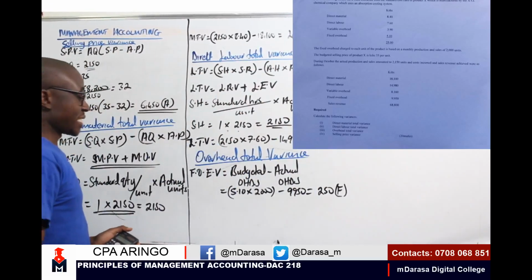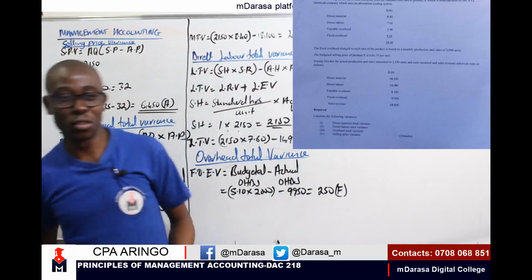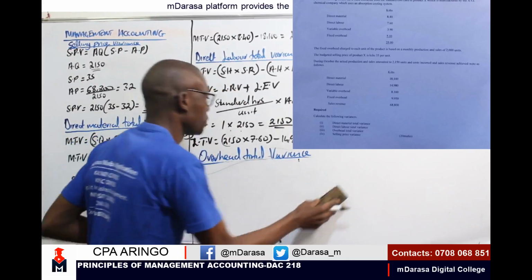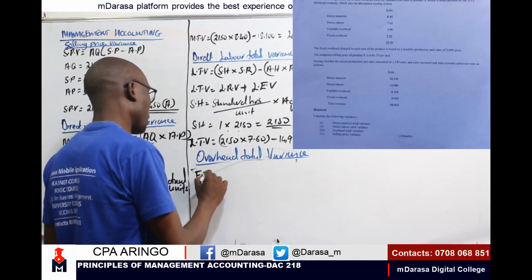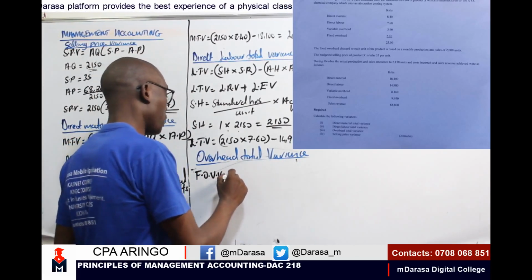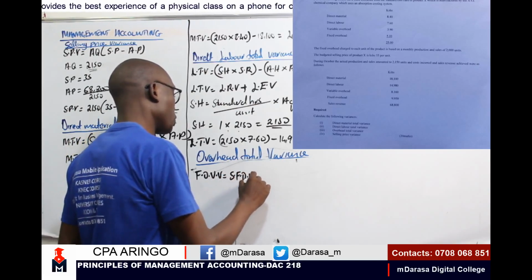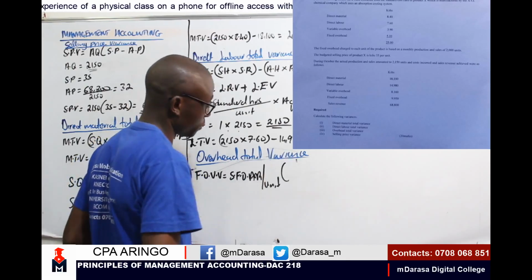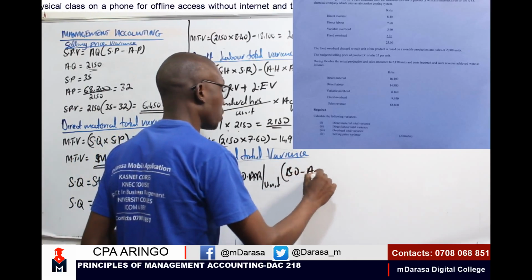We proceed to the next item, volume variance. For volume variance, this is what you're going to do. Fixed overhead volume variance: we should know very well that I'll be talking of our standard fixed overhead absorption rate per unit into our budgeted output minus our actual output.